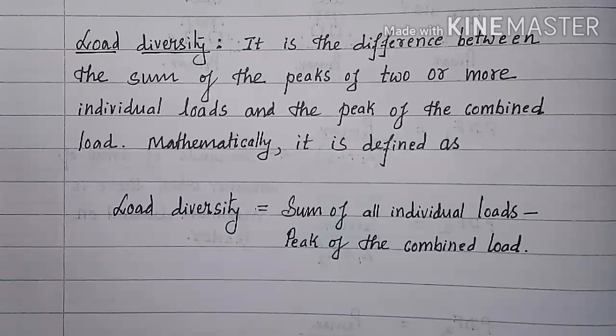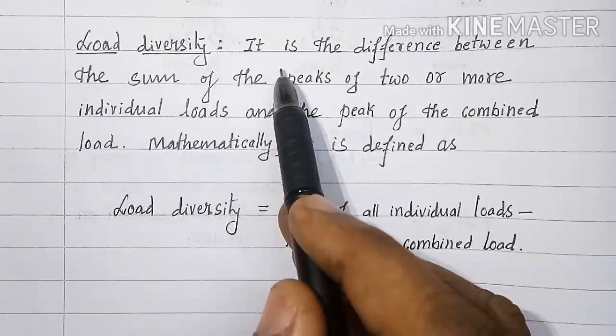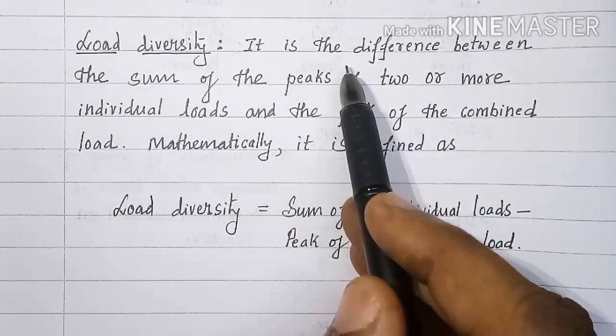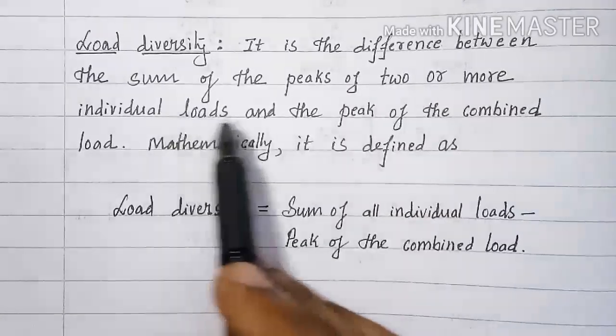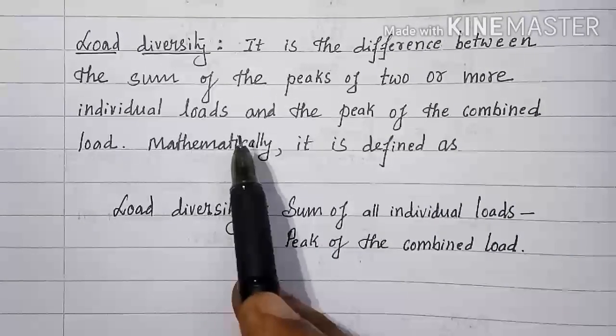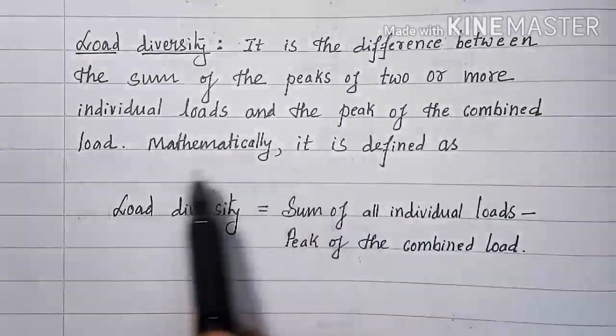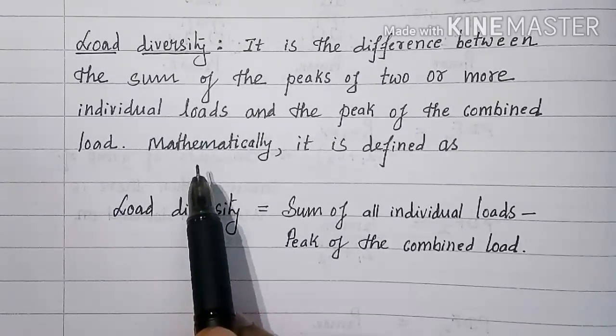Next term to be studied is load diversity. It is the difference between the sum of the peaks of two or more individual loads and the peak of the combined load.